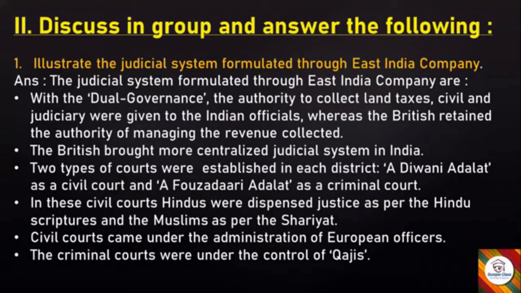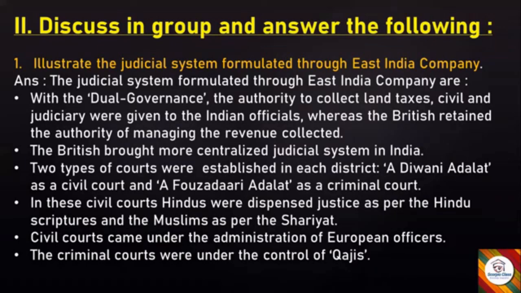The first question is illustrate the judicial system formulated through East India Company. Answer. The judicial system formulated through East India Company are with the dual governance, the authority to collect land taxes, civil and judiciary were given to the Indian officials, whereas the British retained the authority of managing the revenue collected.